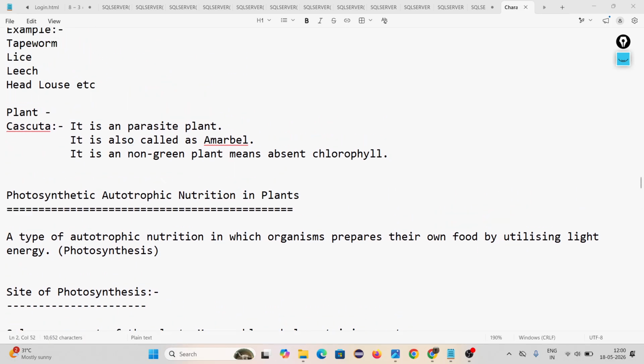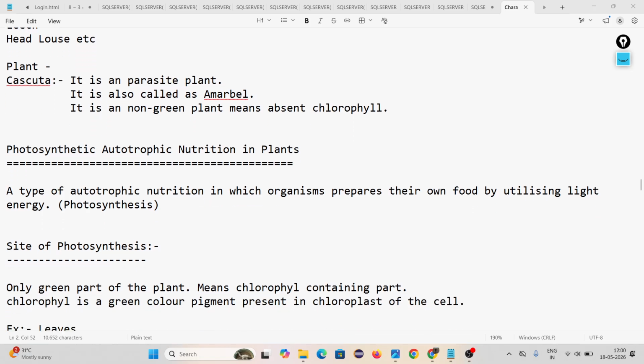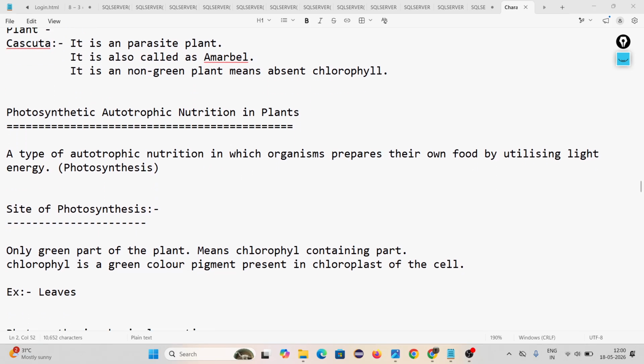Okay, with this we completed types of nutrition. Nutrition is of two types: autotrophic nutrition and heterotrophic nutrition. Autotrophic nutrition is again two types: photosynthetic nutrition and chemosynthetic nutrition. Heterotrophic nutrition is of three types: holozoic nutrition, saprophytic nutrition and parasitic nutrition. Then come to photosynthetic autotrophic nutrition in plant.